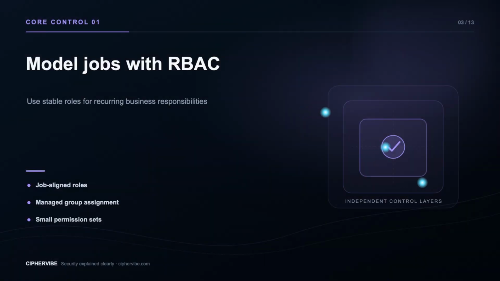The first building block is model jobs with RBAC. Role-based access control works well when the same job requires the same actions repeatedly. Define roles around business responsibilities, assign through managed groups, and keep privileged or destructive actions separate instead of bundling convenience permissions into broad administrator roles.